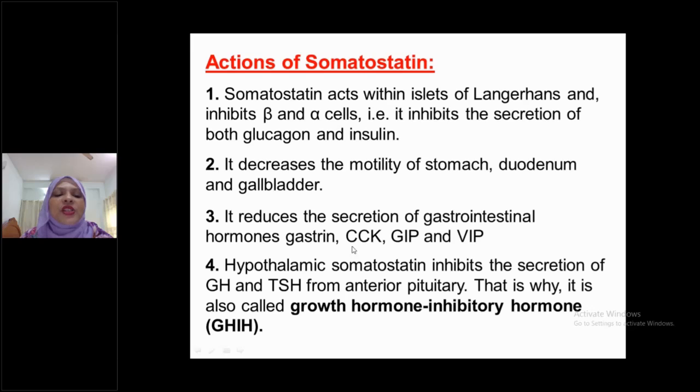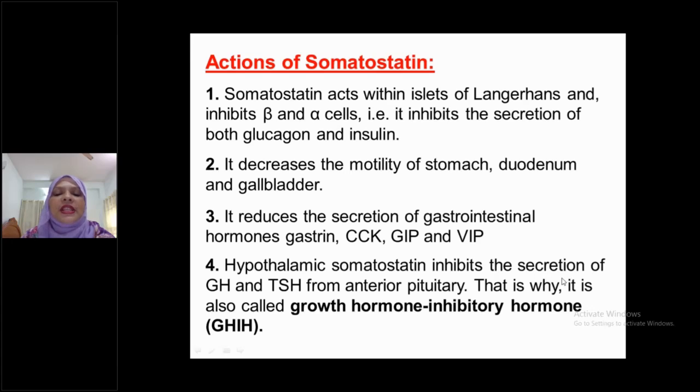It reduces the secretion of gastrointestinal hormones, that is gastrin, cholecystokinin, GIP, VIP. Already we mentioned that it also inhibits pancreatic polypeptide. So gastrin, cholecystokinin, GIP, VIP, all these hormones are inhibited by somatostatin.